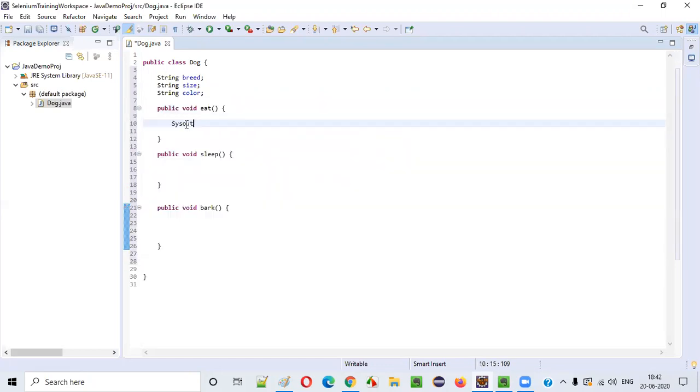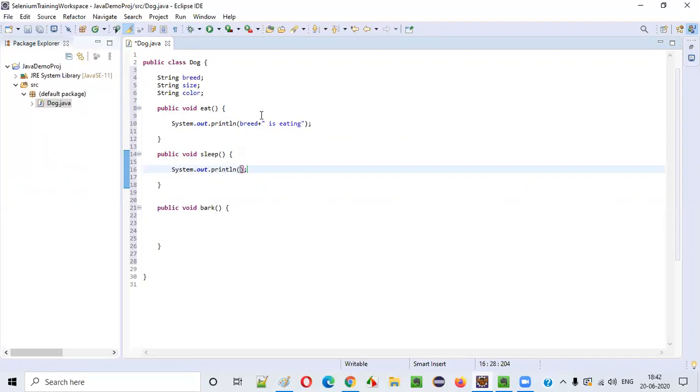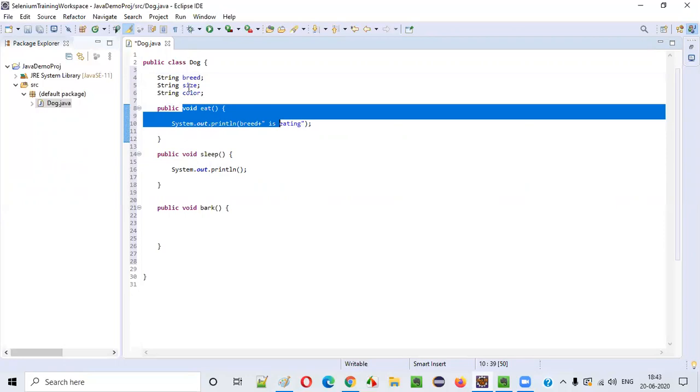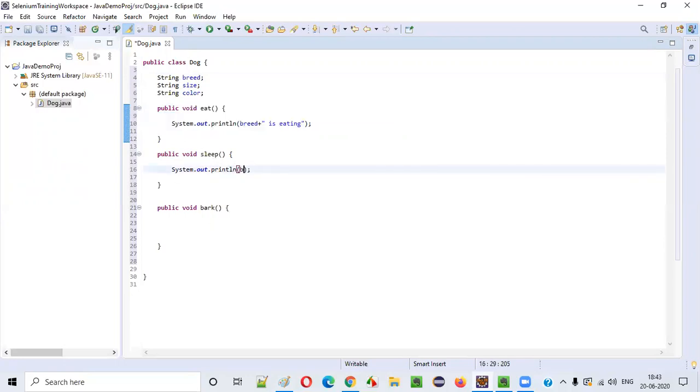System.out.println, you can say breed is eating. So here the breed can eat. Breed is eating will be better, I guess. So when you ask this particular breed to eat, it will eat. When you ask this particular breed to sleep, it will sleep. So breed plus is sleeping. When you ask it to sleep, it will be sleeping.